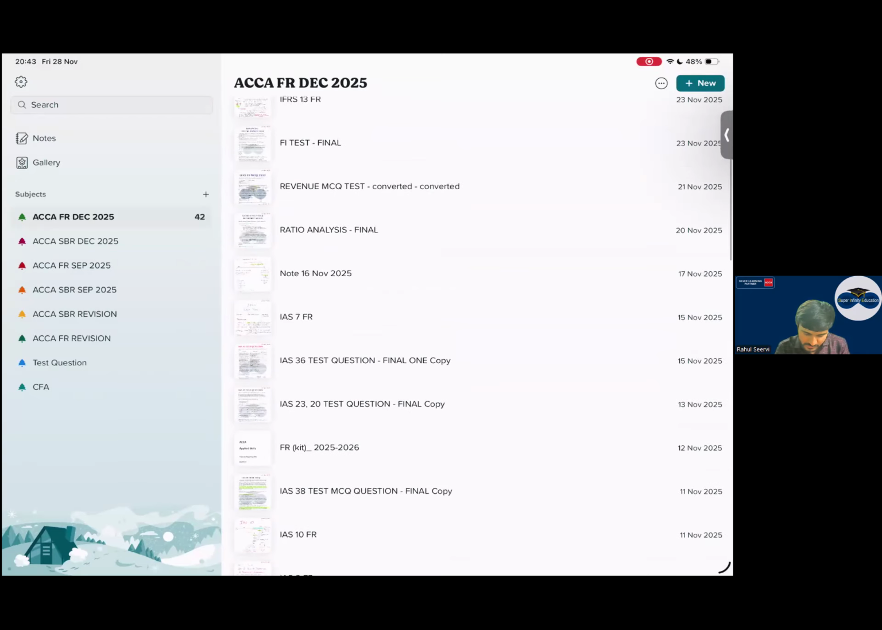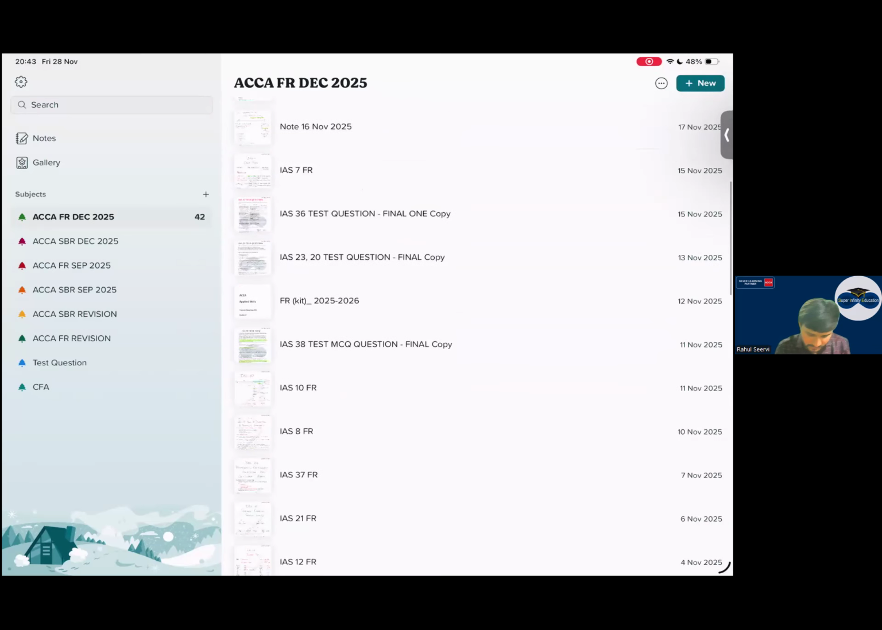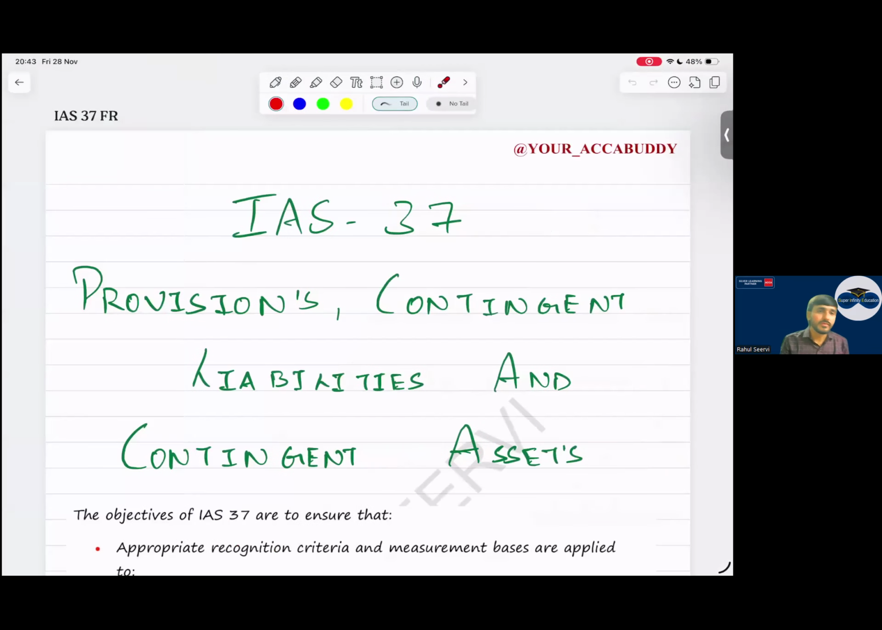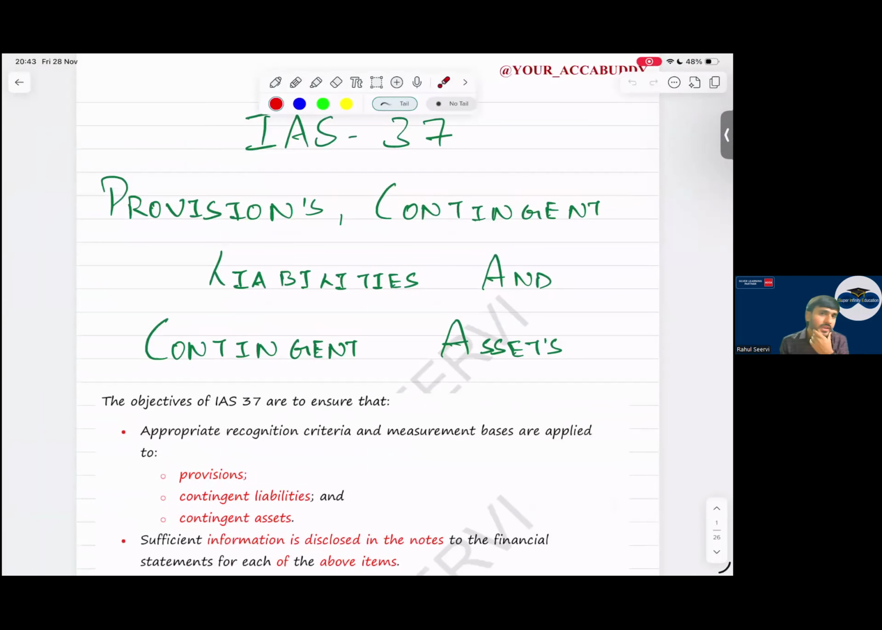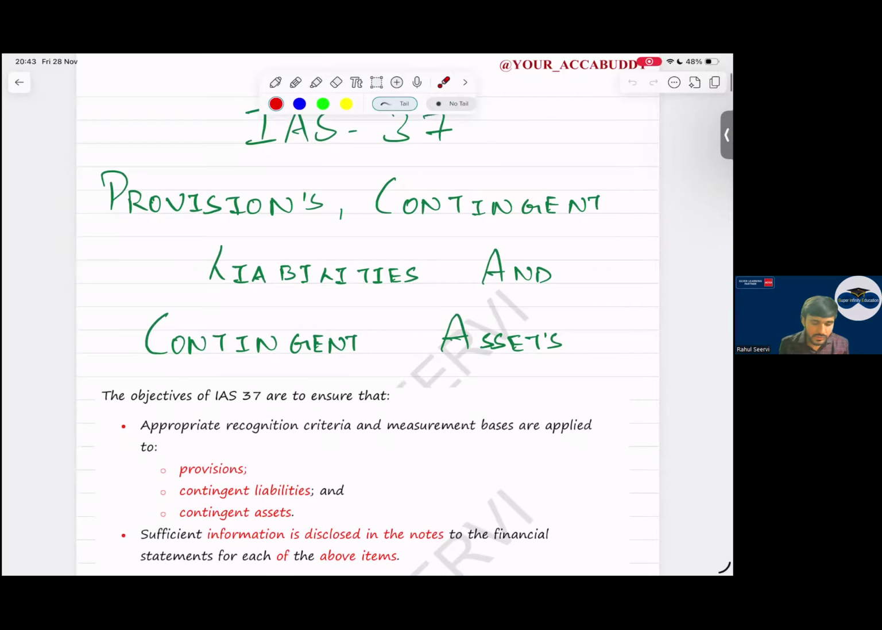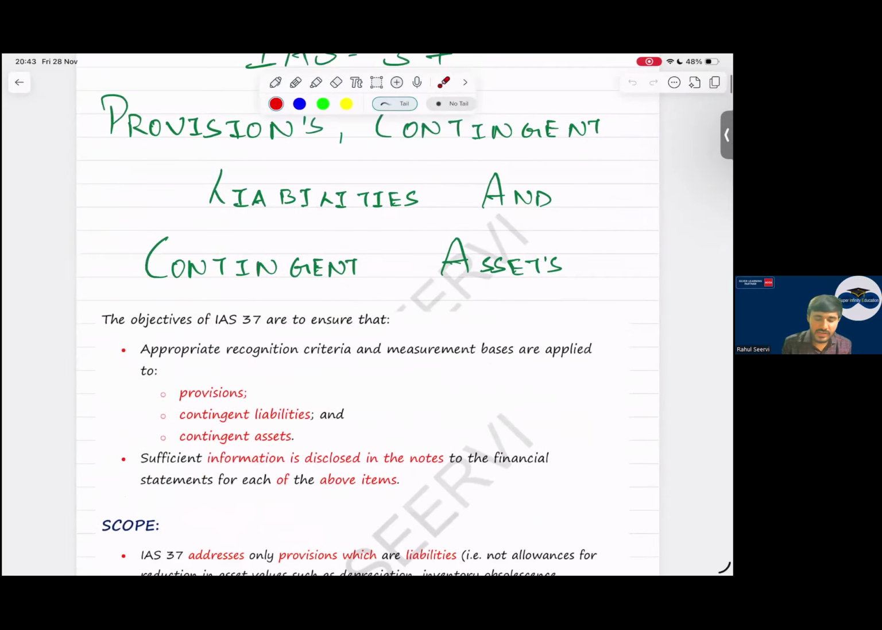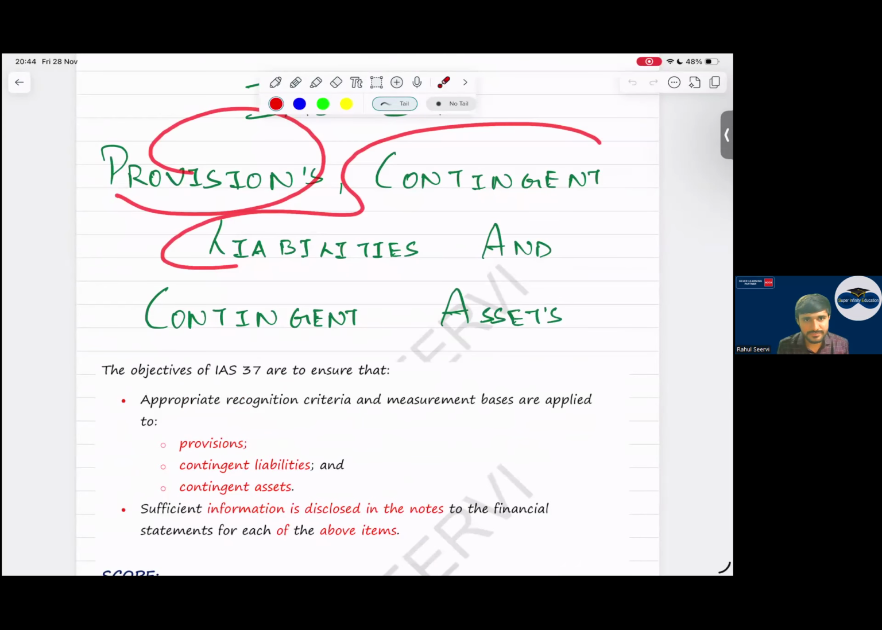Now IAS 37: provisions, contingent liabilities and contingent assets. Again, this is part 3; I've divided the syllabus into 5 parts. For Section A, what is important? Part 3, part 4, part 5 are very important. IAS 37 small topics are very important for single entity as well as theory questions, MCQ game. This standard will cover provisions, contingent liabilities and contingent assets.